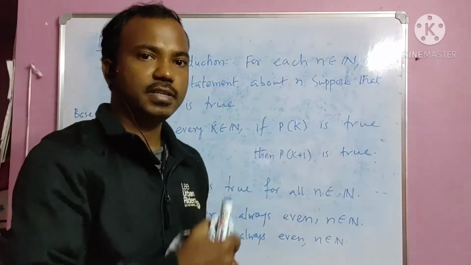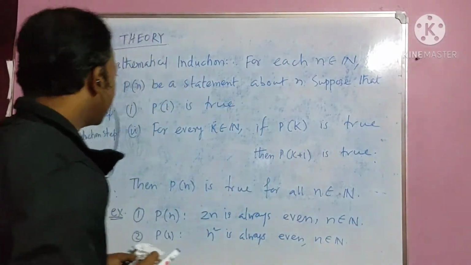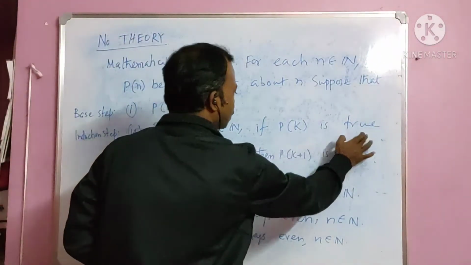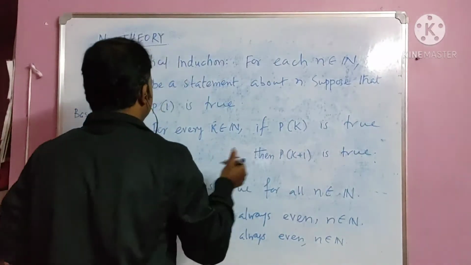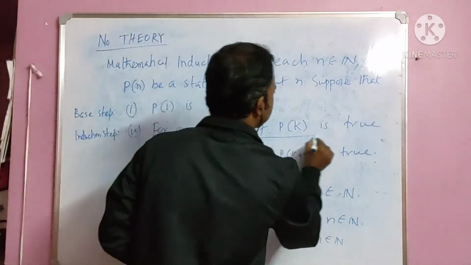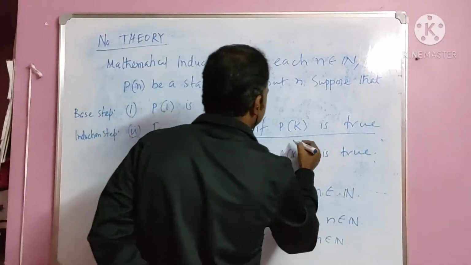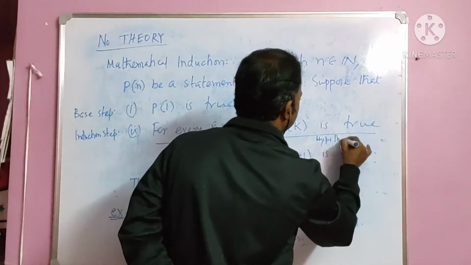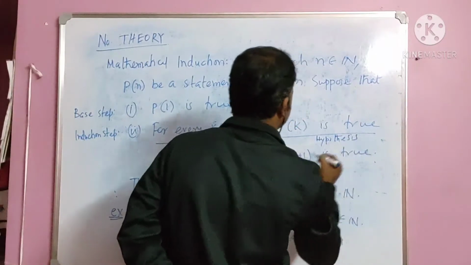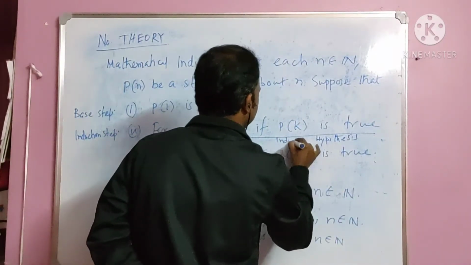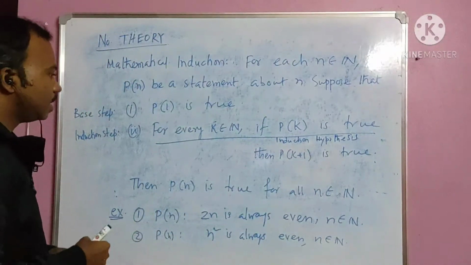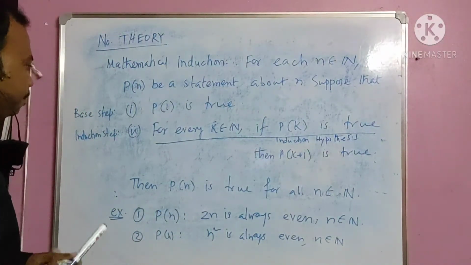Just one step ahead is true. Like this, if Pk is true, then these things happen. So we call these lines the hypothesis. What hypothesis? Induction hypothesis.